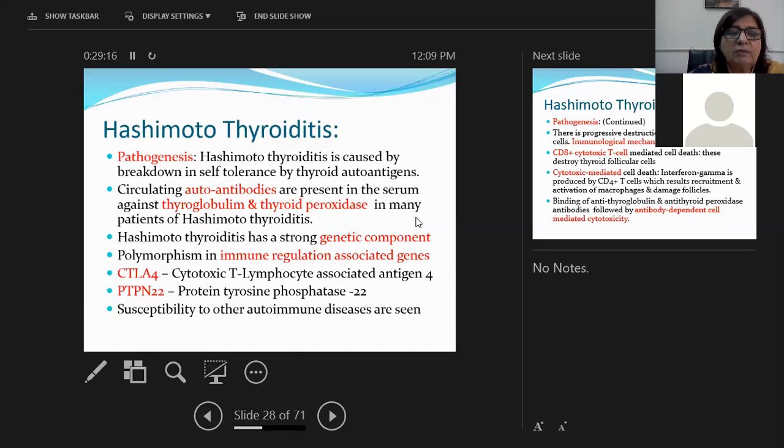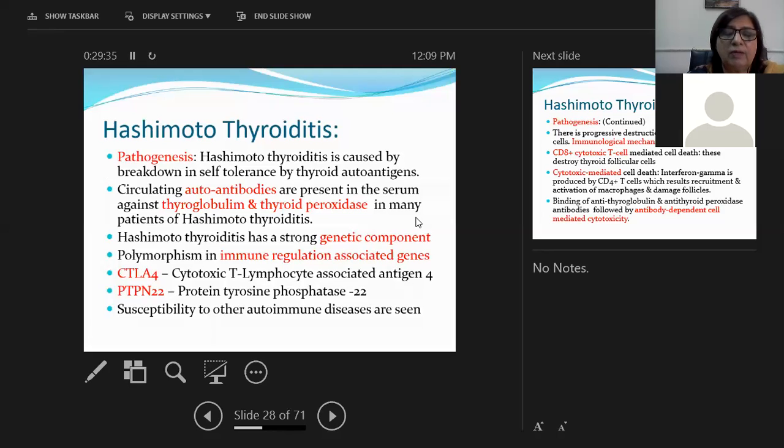Hashimoto's thyroiditis has a strong genetic component. Polymorphisms in immune regulation genes are seen. Polymorphism is seen in the CTLA4 gene and the PTPN22 gene: cytotoxic T lymphocyte associated antigen 4 and protein tyrosine phosphatase non-receptor type 22.